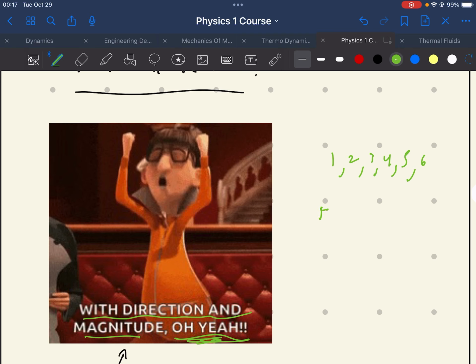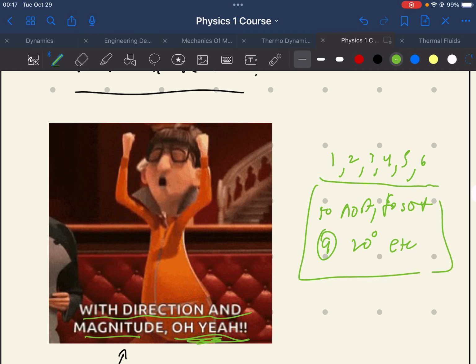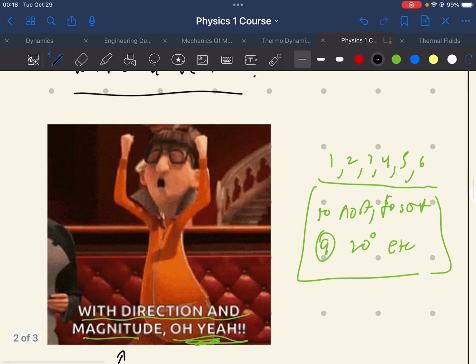So, to the north, to the south, at 20 degrees, etc. You have to have some kind of value and some direction. That is literally the definition of a vector. So, yes, Vector from Despicable Me does in fact have it correct.